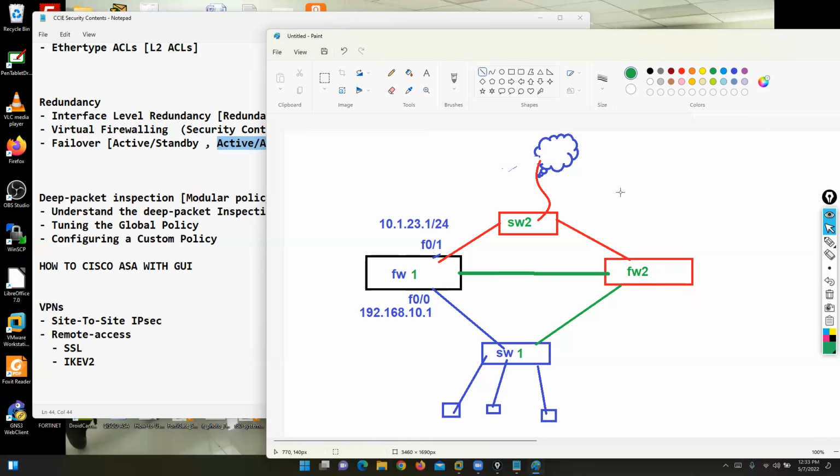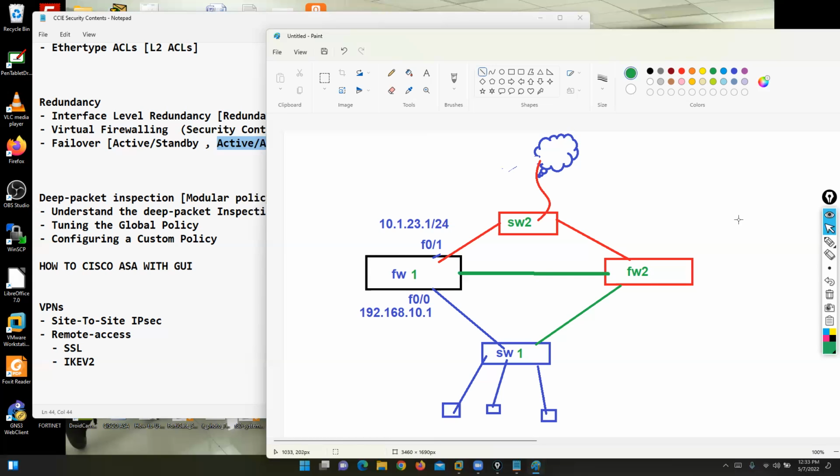In case you are working with Cisco ASA or Fortinet firewall, you require a single failover link. But in case you are working with Palo Alto firewall, you require two failover links. It's called high availability link 1, high availability link 2, or you can say control link and data link in Palo Alto firewall. But in Cisco ASA and Fortinet firewall, a single failover link is required.